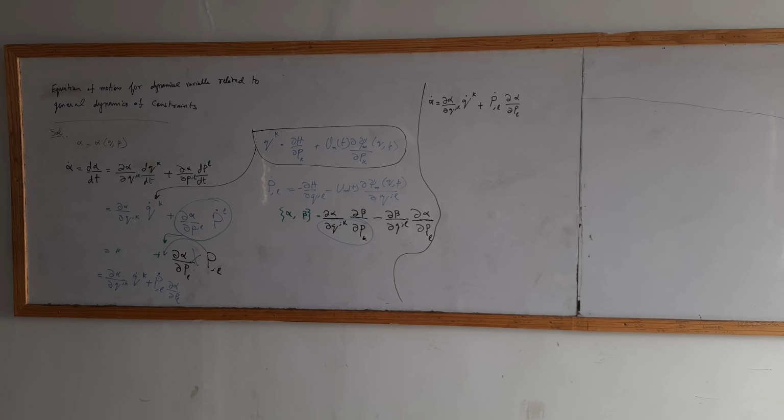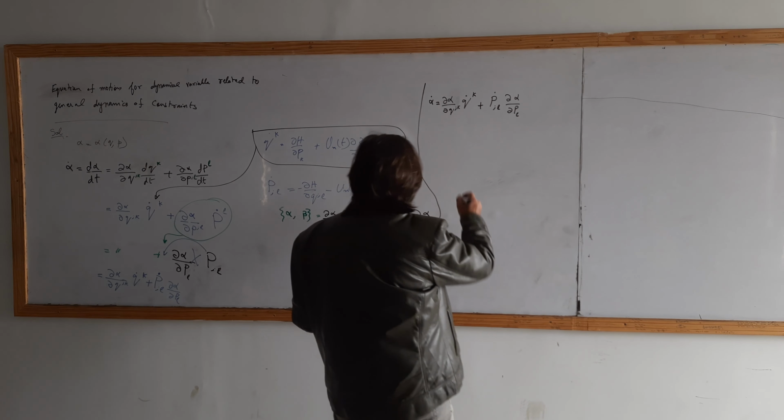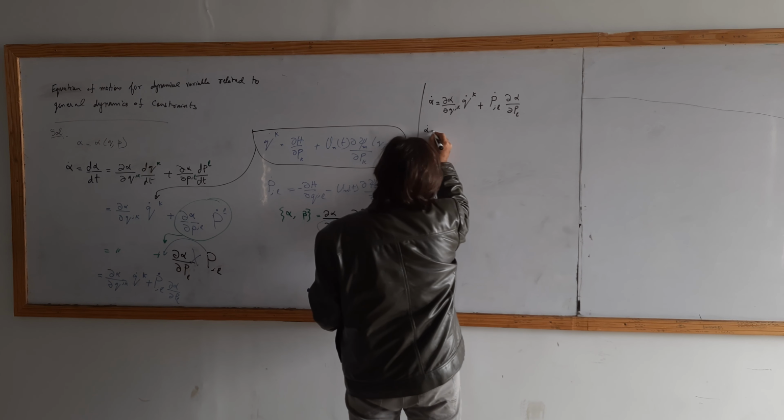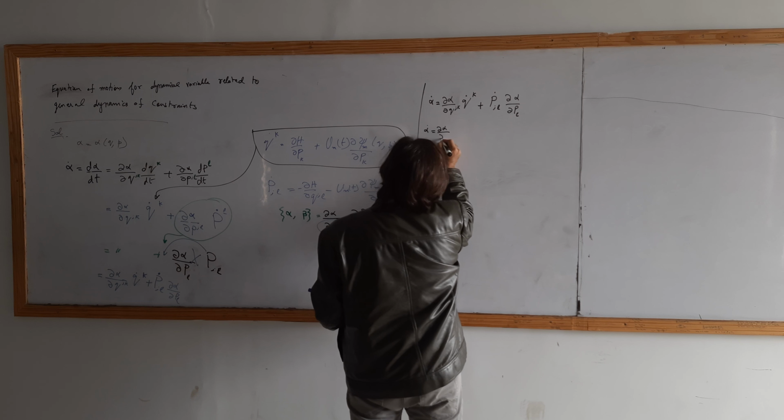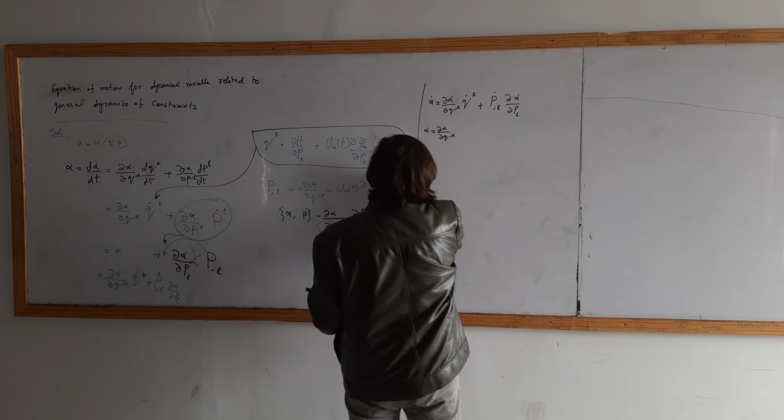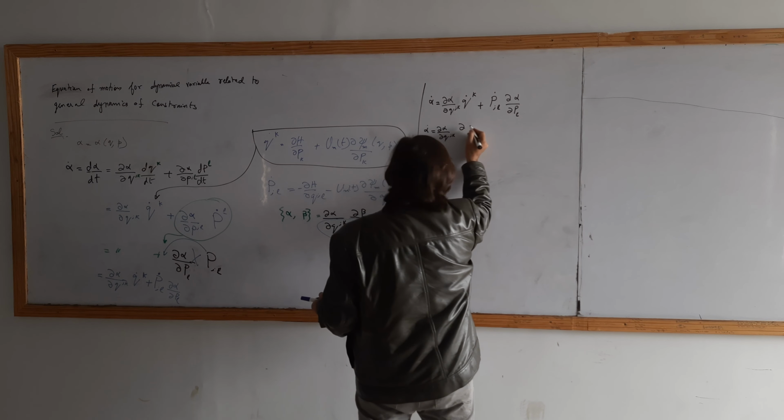Okay so alpha dot will be equal to partial alpha over partial q dot k, that value may be put directly.